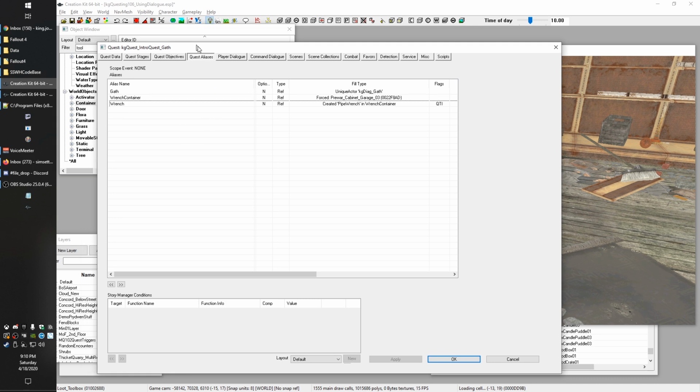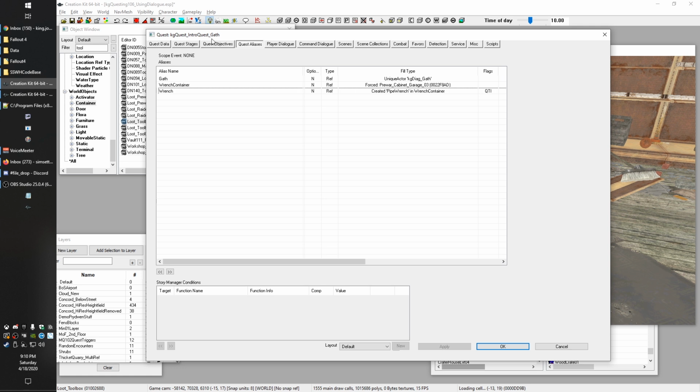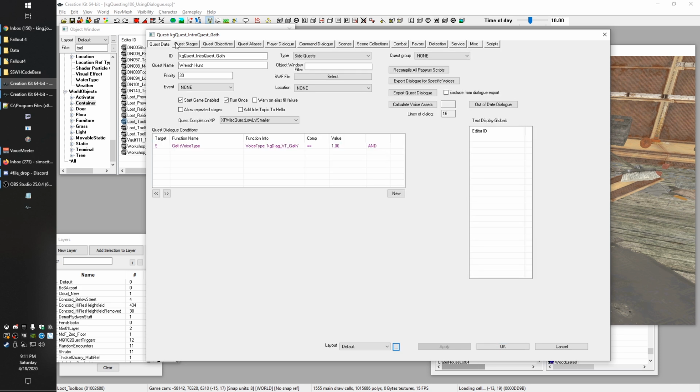A way to bypass this, to arrange so that this stuff is still disabled, there's a couple of ways we could do it. We could set it up to start disabled, and then we could manually trigger from a script on our quest stage to enable it. That's one way we could do it. Another way we could do it is we could have the trigger that starts this quest happen in a different quest. I mentioned that I like to have my quests that have objectives separated from my dialogue. That's another way we could do it. I will probably demonstrate some of these methods in future lessons, but I just want to throw that stuff out there for those of you thinking ahead about all the little issues. You could go ahead and start thinking about how to tackle those.